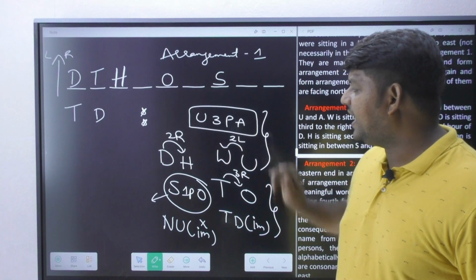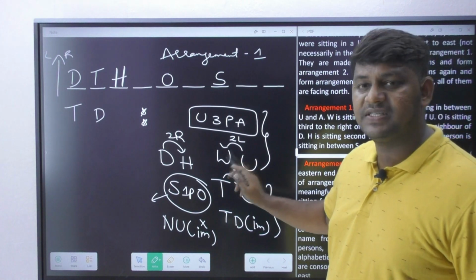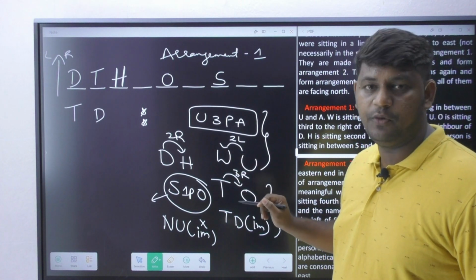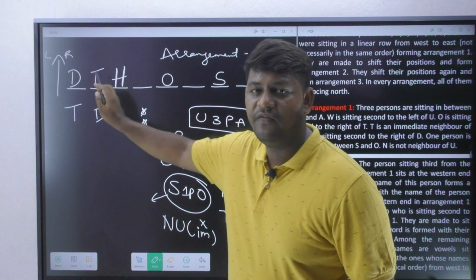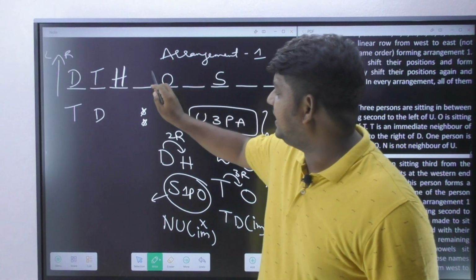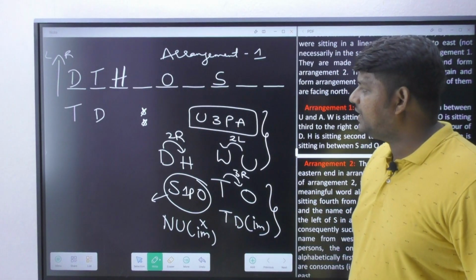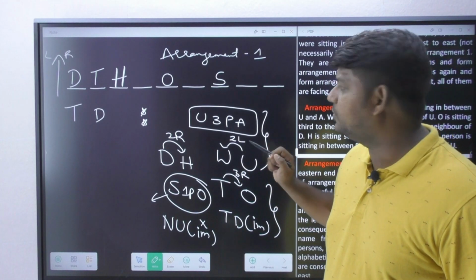Now the leftover persons, I have to bring this information in properly. Now U and A, definitely three persons should be there, and U's second left, I have to bring W. Now if I place U here, there is no left side vacant. Now if I place U here, second left is clearly vacant, but observe here, in between U and A, three persons should be staying.